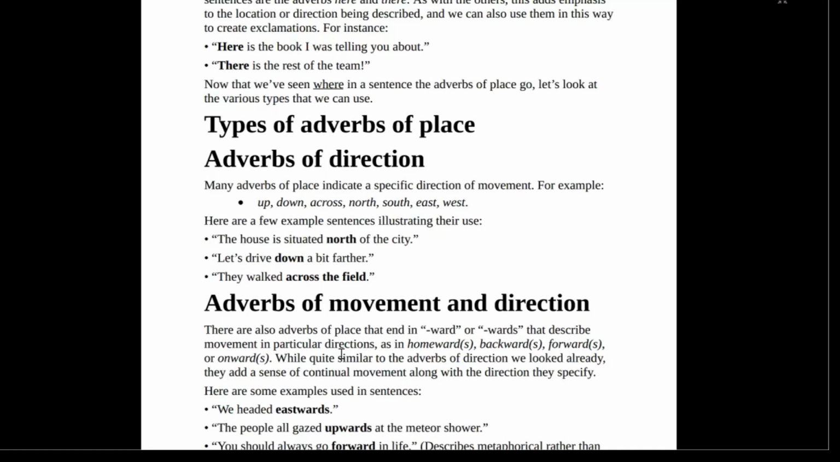Where is the house situated? North of the city. All these things are very important in the English language, and especially if you are a student preparing for any English related exam, you should understand that you can use your knowledge of grammar to grasp comprehension passages. Because if they ask you where, you should be able to look at the adverb that is there to signify the answer.